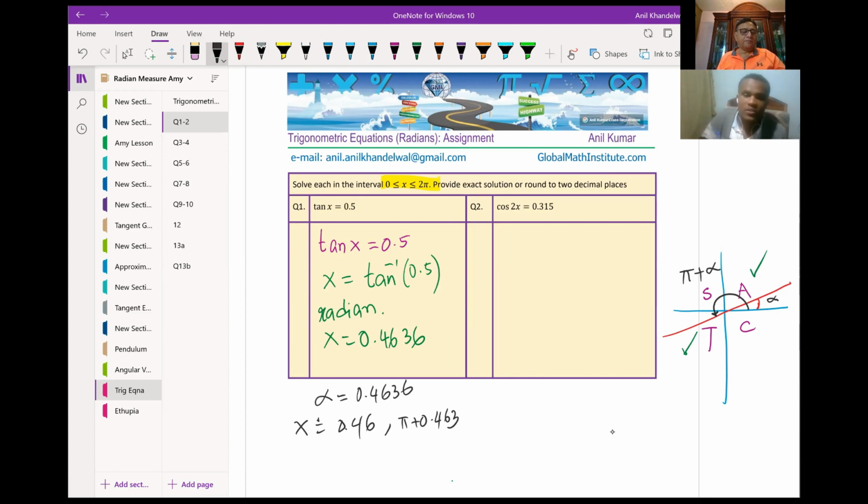I have a question here. Yes, okay, and why do you say pi plus alpha? I think in the second quadrant we subtract, pi minus some angle. But why do you add it? Yes, because we are looking for solutions in quadrant 1 and in quadrant 3, correct? So as you can see, the vertically opposite angle is also alpha, correct? If you look into this, the straight line is, yeah, you're right, pi minus alpha. You're right, you're right.